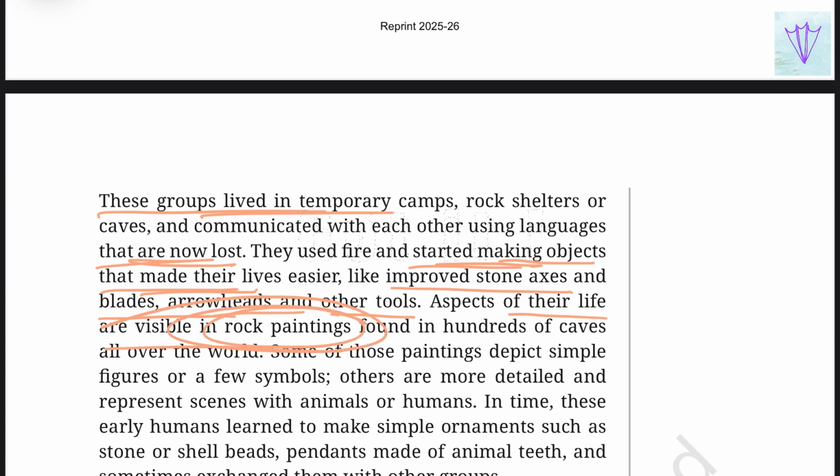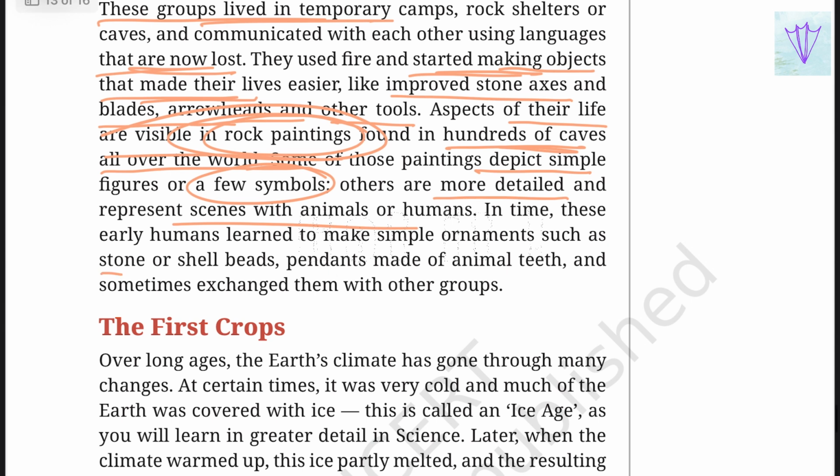Aspects of their life are visible in rock paintings. So they are a source of history for us and are found in hundreds of caves all around the world. Some of those paintings depict simple features or a few symbols, and others are more detailed, which represent scenes with animals or humans. So, in time, these early humans learned to make simple objects such as stone and shell beads and pendants of animal teeth, and sometimes exchanged them with other groups.